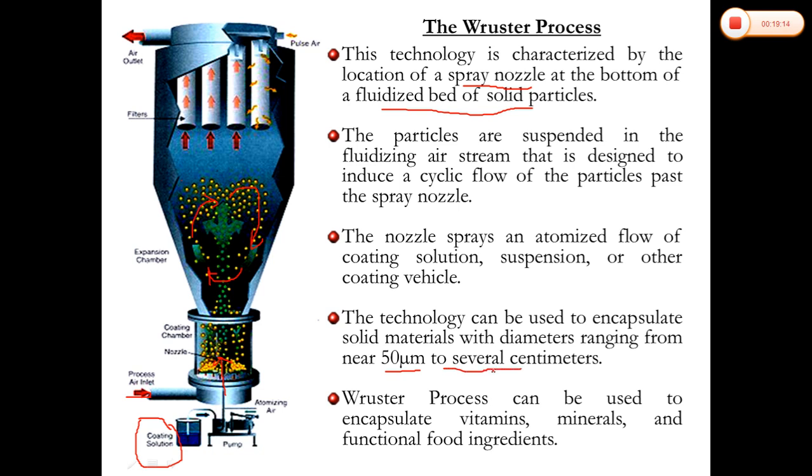We have seen that for air suspension, the approximate particle size ranges from 35 micron to 5000 micron. So we call this a macroencapsulation process. The Wurster process can be used to encapsulate vitamins, minerals and functional food ingredients.